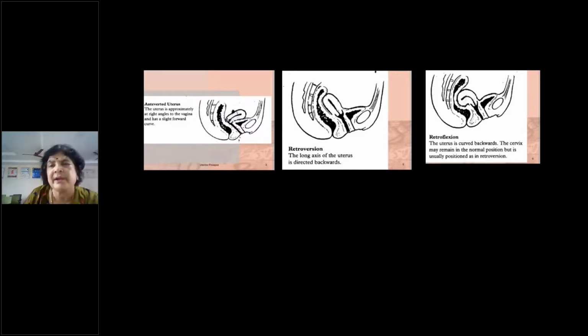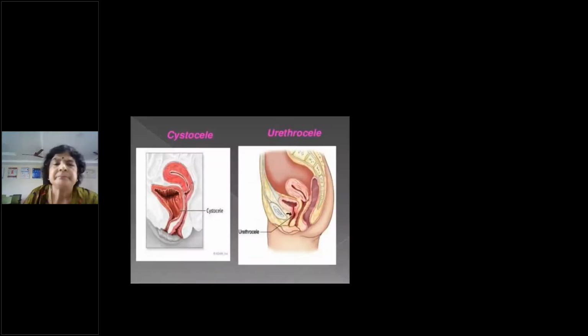Okay, so anteversion and anteflexion is the normal position. But retroversion and retroflexion is malposition. It is not an abnormality, right? Okay. Then we have already said about cystocele. So cystocele, can you see this? This is the uterus. Okay, this is the vagina and this is the bladder. You can see there is a bulge in the upper two thirds of the vaginal wall. Can you see this bulge?